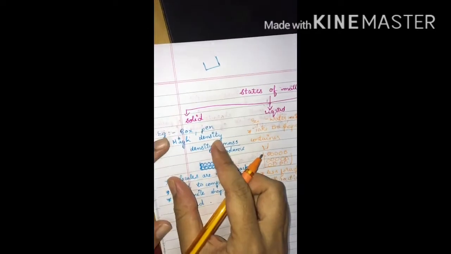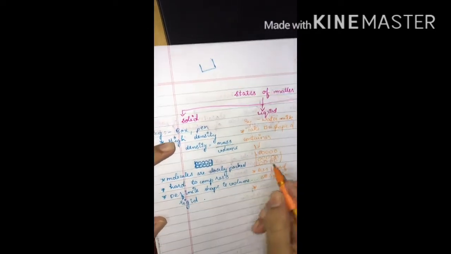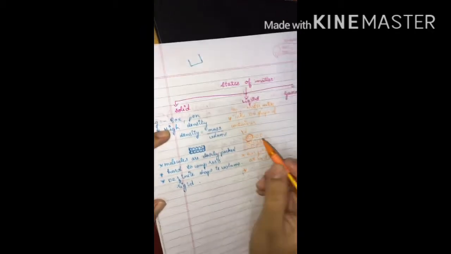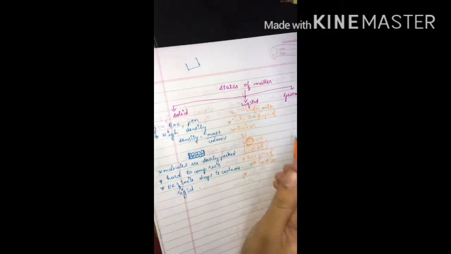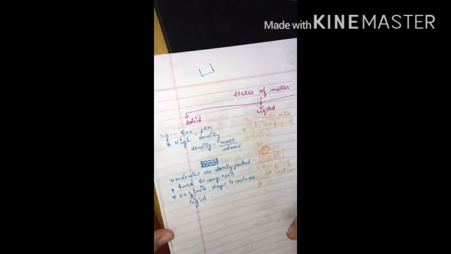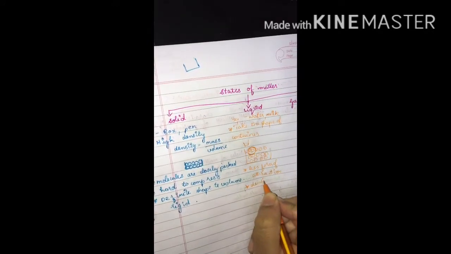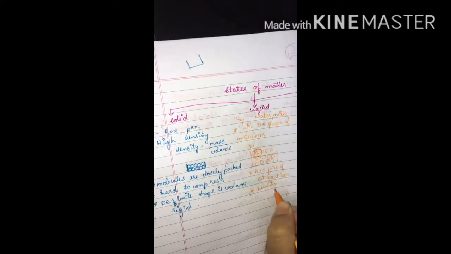Solid has high density, but for liquid there will be less mass per unit volume as compared to solid, so density will be low.